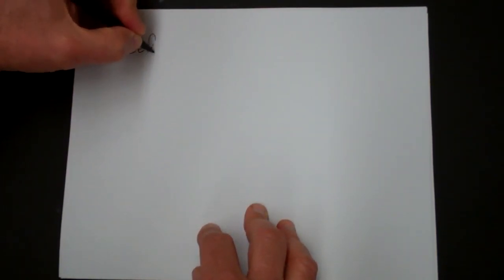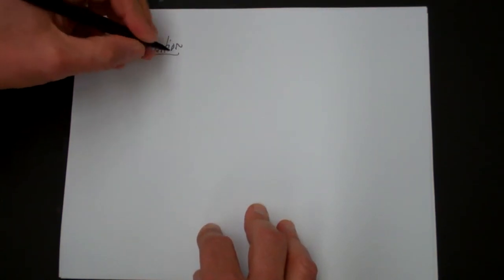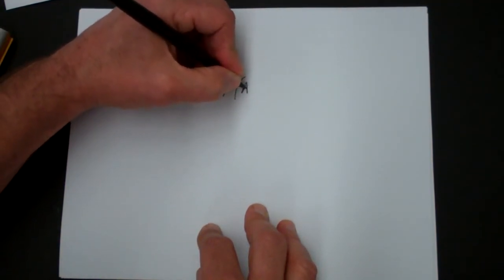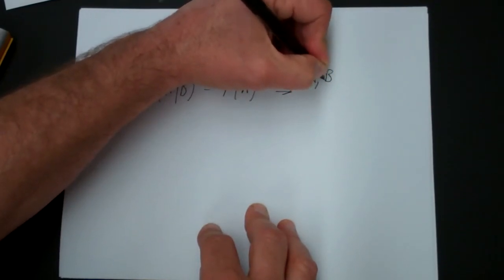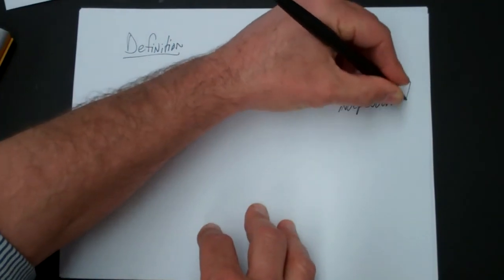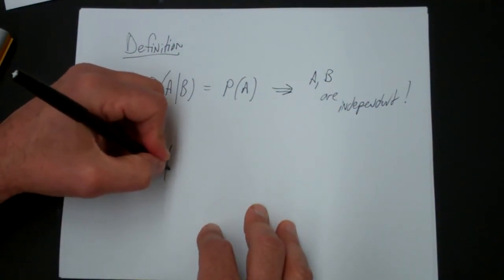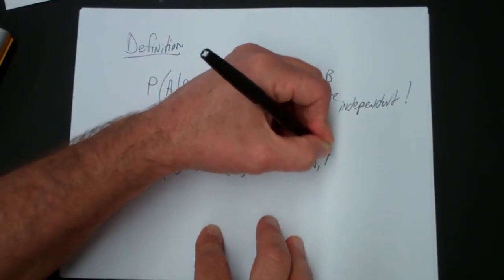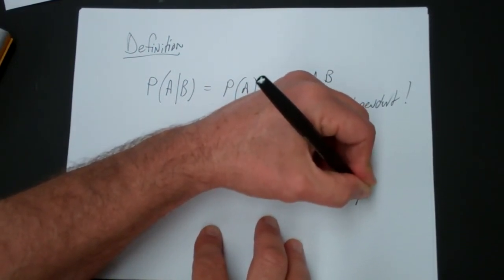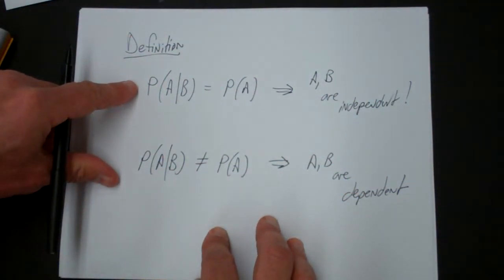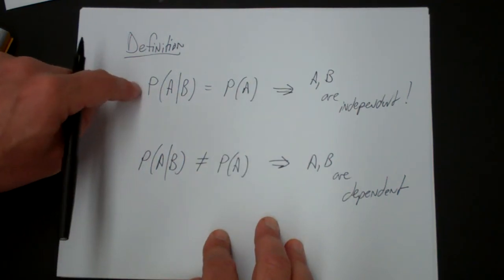So let's do a definition. We say that if the probability of A given B is equal to the probability of A, that means that A and B are independent. And if the probability of A given B is not equal to the probability of A, we say that A and B are dependent. In other words, if knowing that B is going to happen or has happened changes the probabilities, then we know that they're dependent. If they don't change probabilities, they're independent.